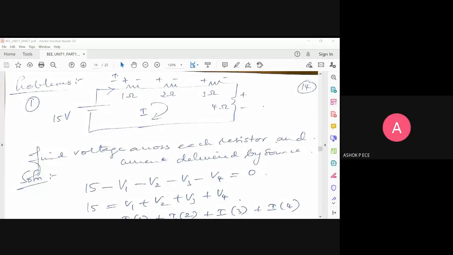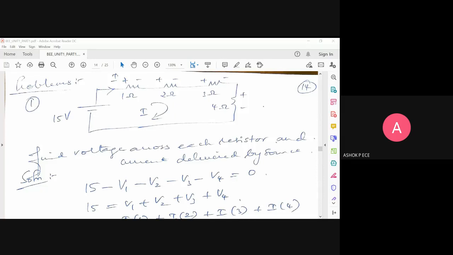What is the second thing I told you to remember? Always the direction of current is assumed. Entering is positive and leaving is negative. What is the direction? Always the current is going to flow towards or away from the battery? Away from the battery. Yes, the current is going to always flow away from the source.